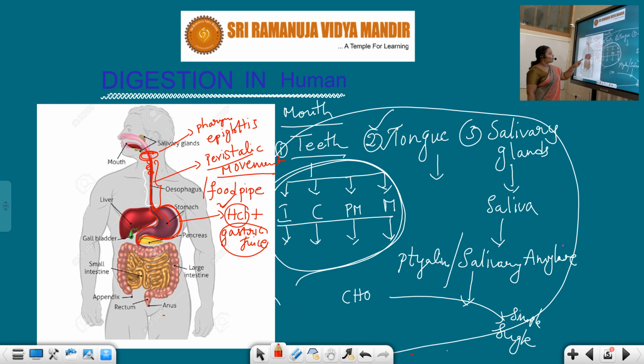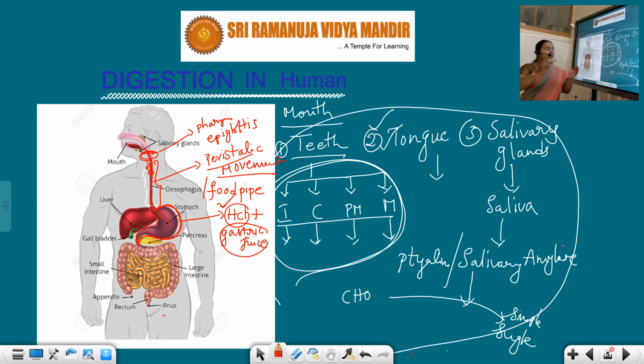See, this is the whole process which is taking place in the stomach, and it is like a muscular bag-like structure. Whenever the food enters into the stomach, it can increase its volume. So that is the reason it is a muscular bag-like structure.